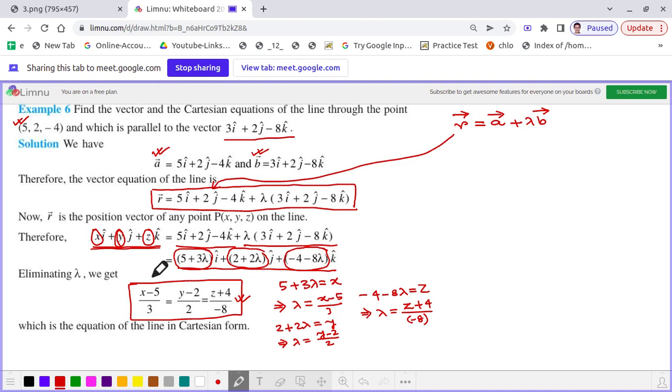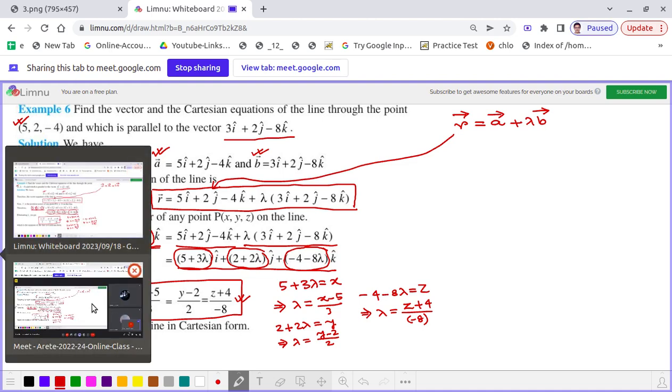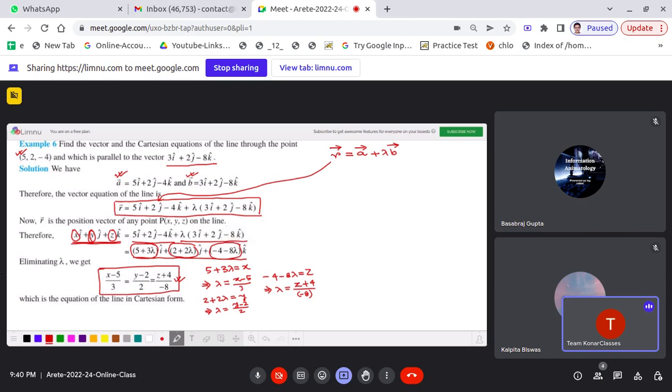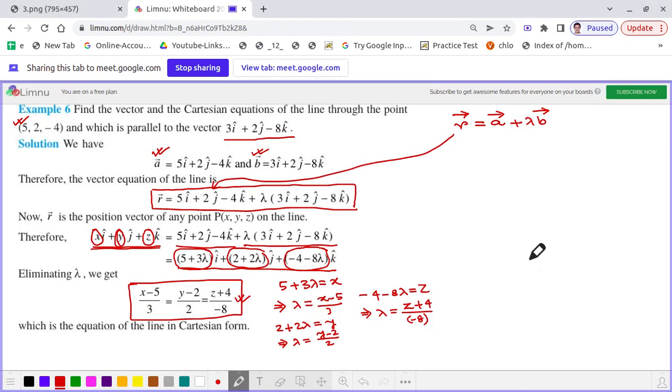But there is a much simpler way to find the Cartesian equation, and let me show you how. Let me use a different color, blue. What is the question? Find the vector equation and Cartesian equation. The vector equation we already found, so we are considering the Cartesian equation of the line through the point 5, 2, minus 4.